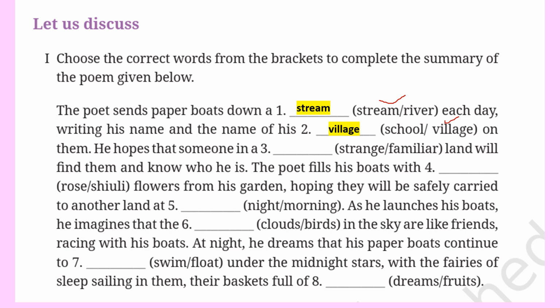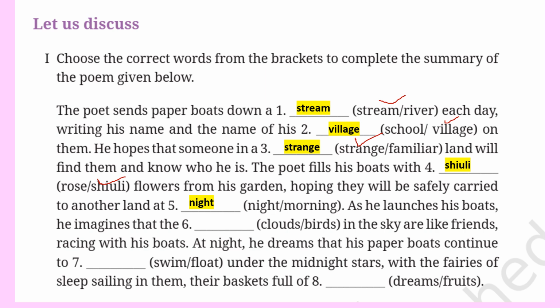He hopes that someone in a distant land, meaning strange land, unknown land, will find them and know who he is. The poet fills his boat with shuli flowers from his garden, hoping they will be safely carried to another land at night or morning. So, at night.